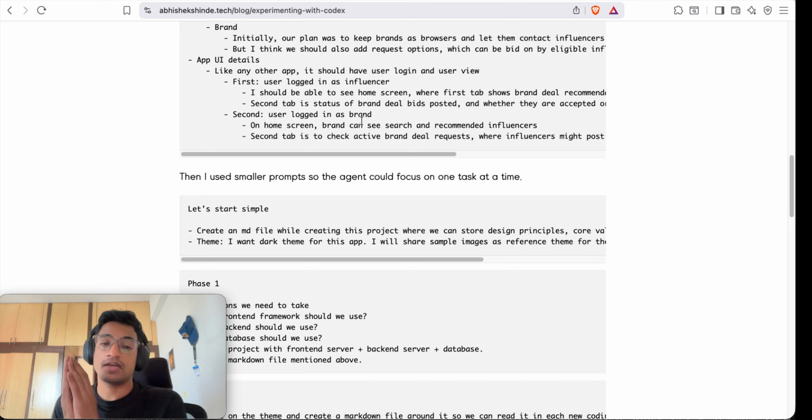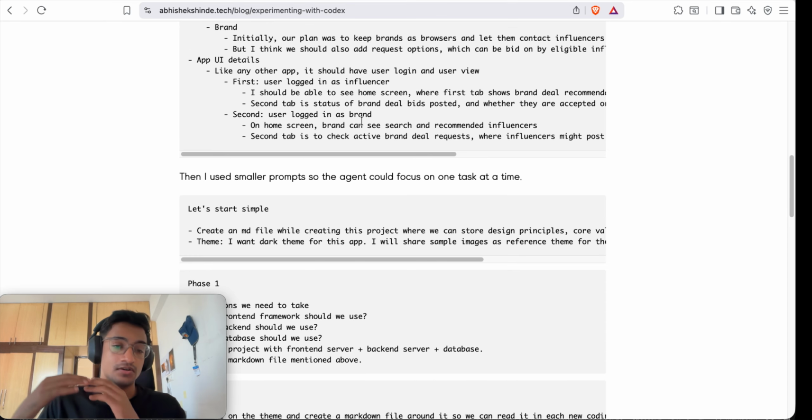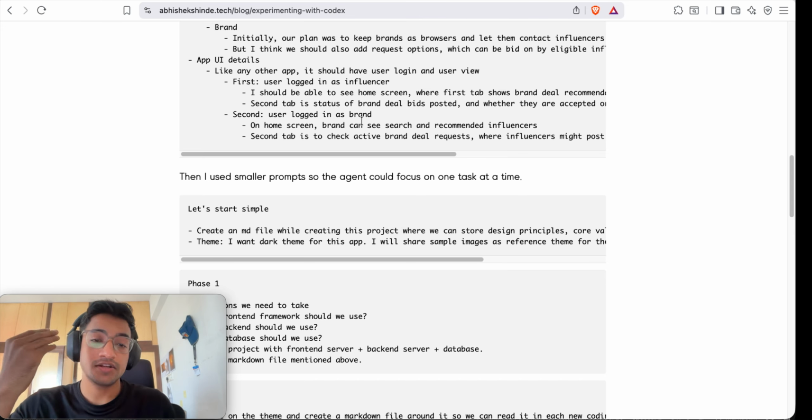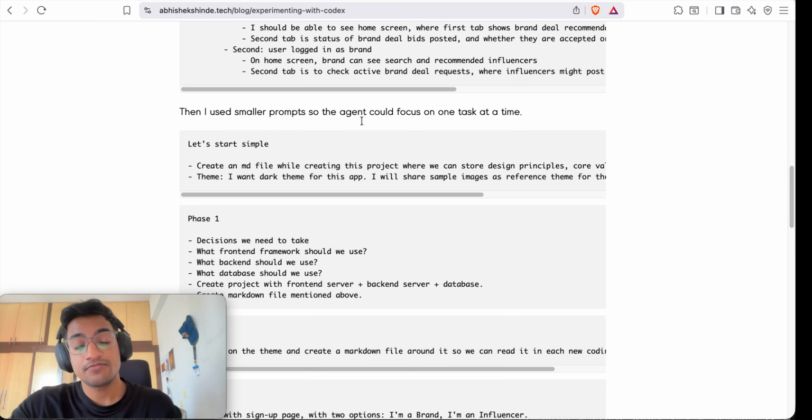At this point, I hadn't given any prompt or written any code command. I was just giving context to the model, and then I started the coding in phases. In the first phase, I wanted Codex to create the project structure, front end, back end, what technologies to choose, what database to choose, and what the decision-making points are. Based on that, we created it.